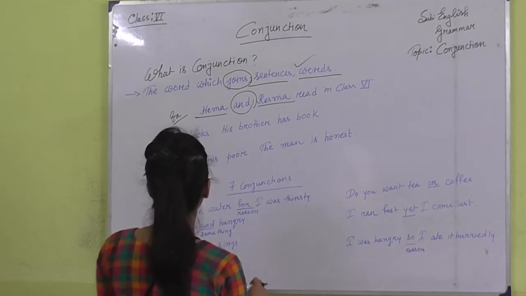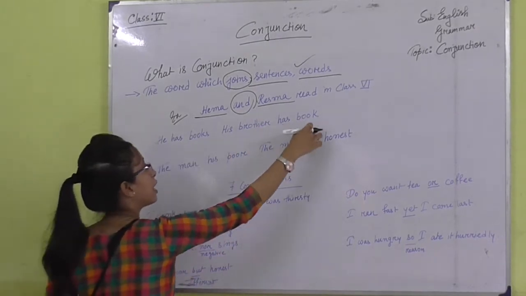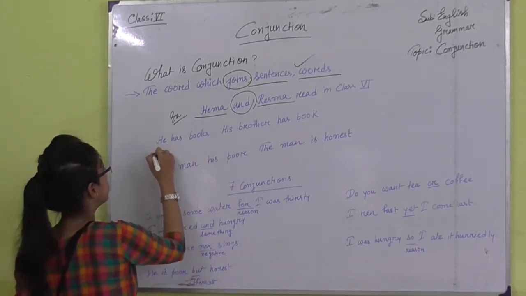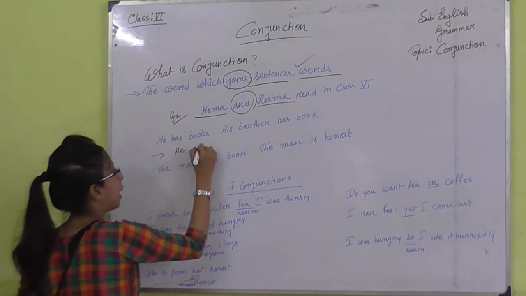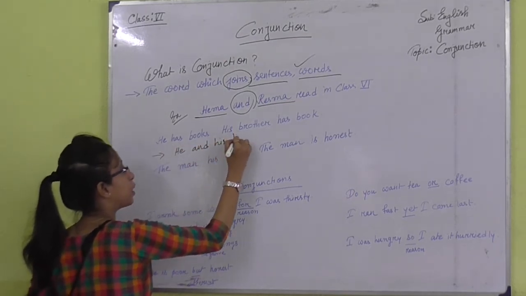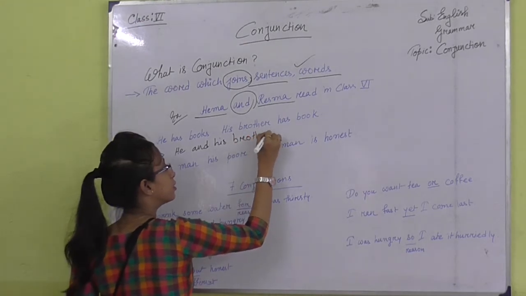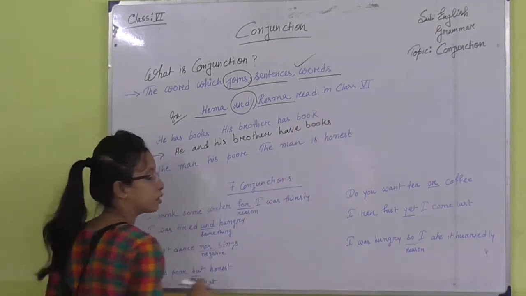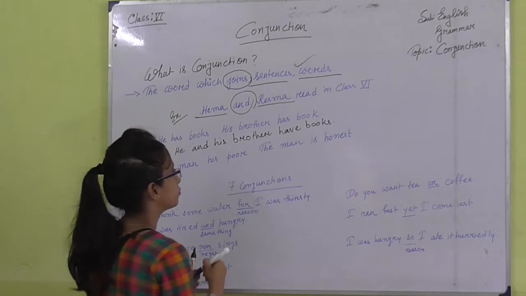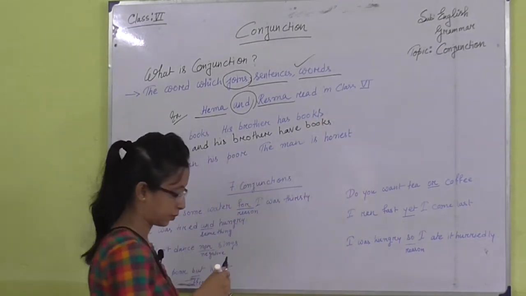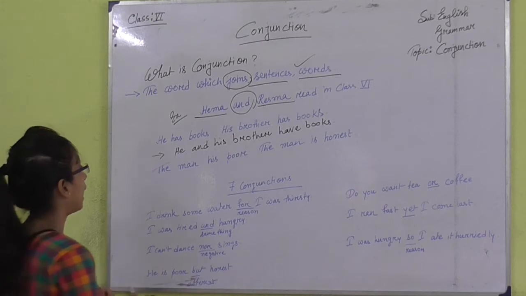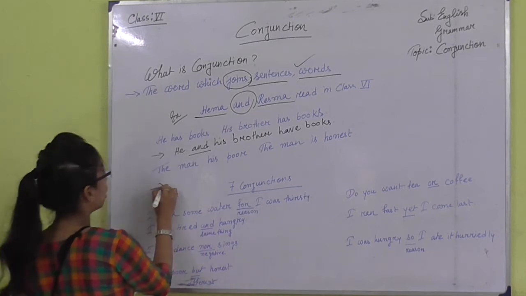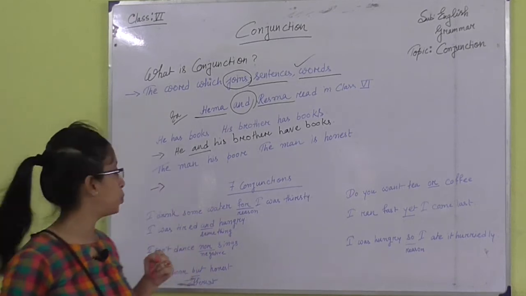I gave you the example of how conjunctions join two words. Now come to the sentences. He has books, his brother has books. So, here are two sentences, how can we join them? He and his brother have books. So, with and I joined these two sentences.